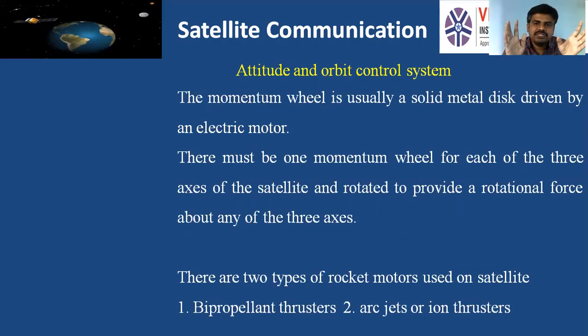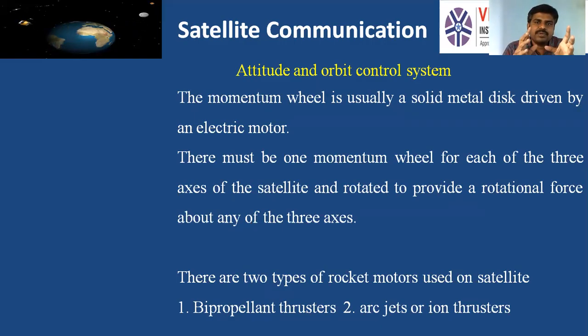Generally, the momentum wheel is usually a metal solid disc driven by an electric motor. There is one momentum wheel for each axis, and they are rotated whenever the satellite gets disturbed. The momentum wheel gets rotated, and due to the rotational force of the momentum wheel, the satellite will move into the correct position, or correct orbit. There are 2 types of rocket motors generally used on the satellite.